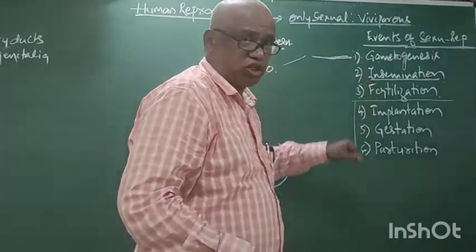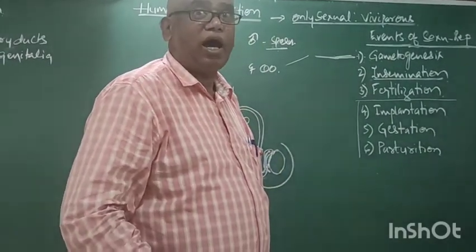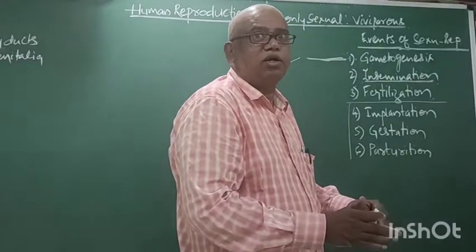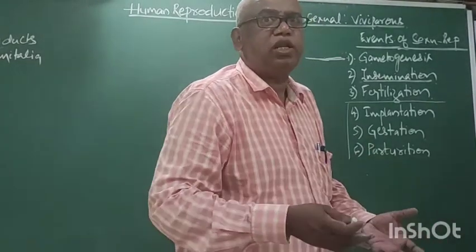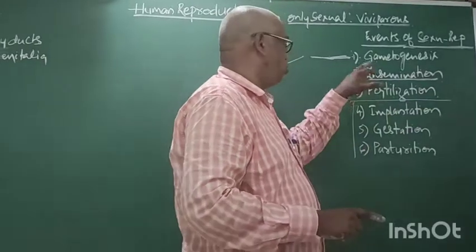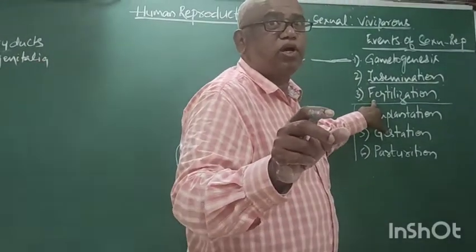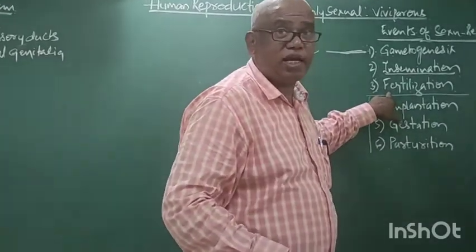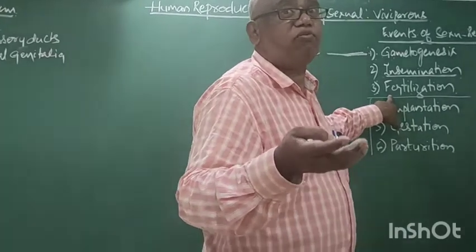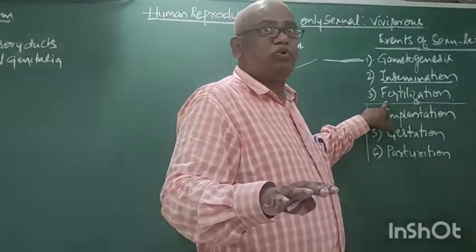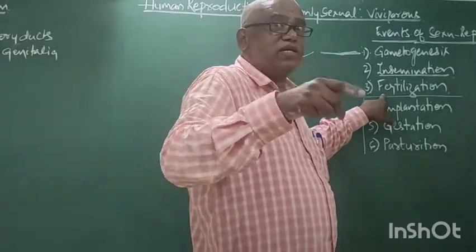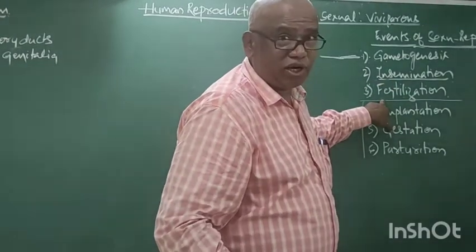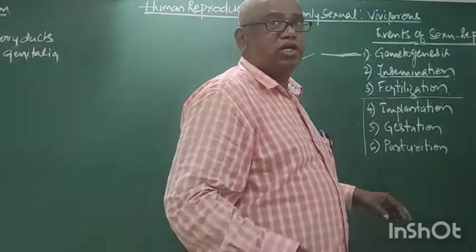Now, after insemination, the sperms are present in the female. Among these millions of sperms, one sperm is fertilized with one egg. The process of union of haploid male and female gametes to form a diploid zygote is called fertilization. What is the place of fertilization? Female body or male body? Female body. Hence, the male sperms must be released into the female. This is called insemination. What is the result of fertilization? Zygote.